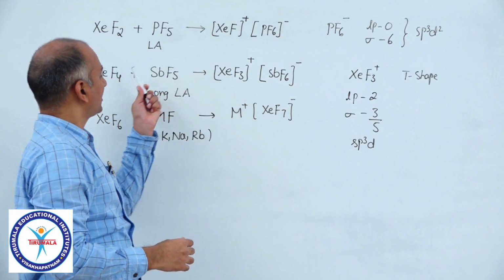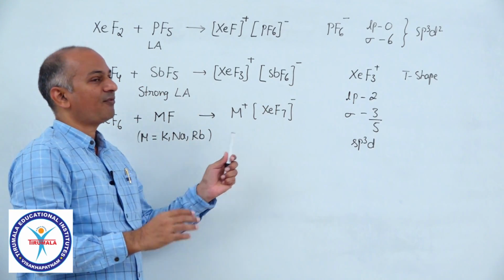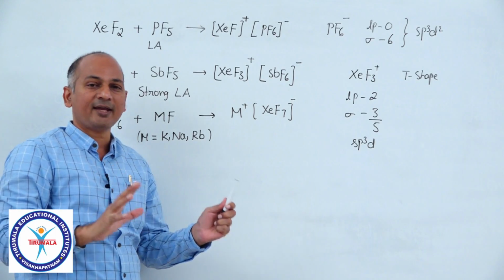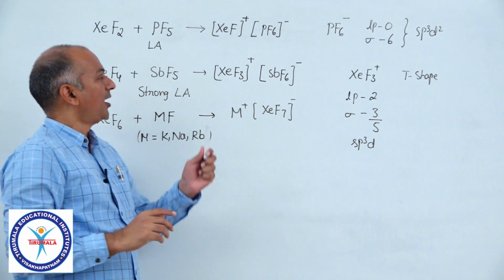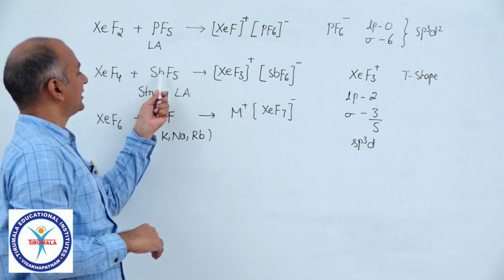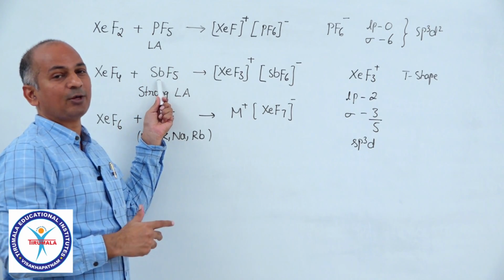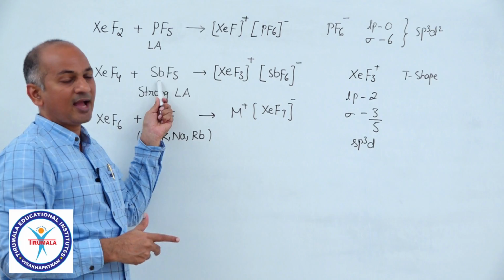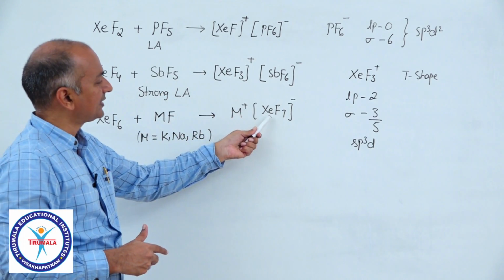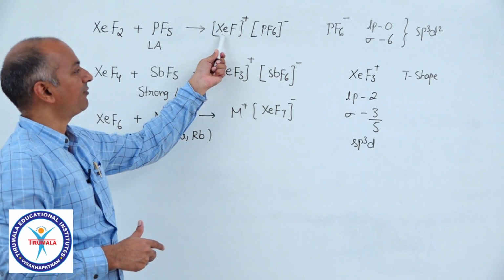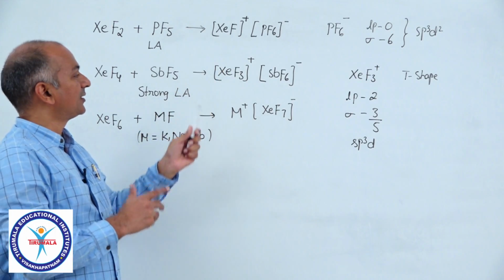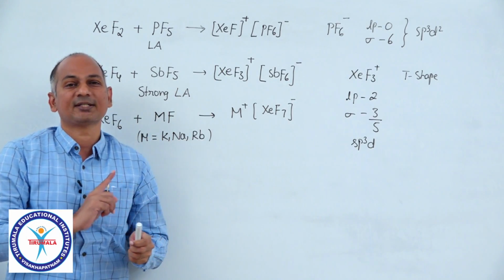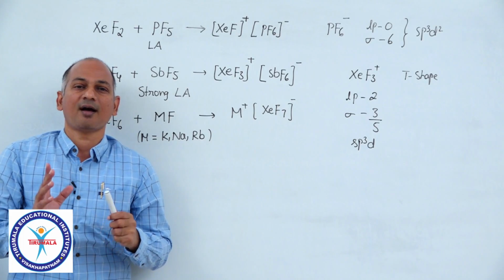So in these reactions, you can analyze the shapes of all the ionic and neutral species involved. And you see the structure of PF5, you can see the structure of SbF5, trigonal bipyramidal structures. And similarly, you can analyze the structure of XeF7 minus, XeF plus. So this is the another reaction of fluorides of xenon apart from the hydrolysis.